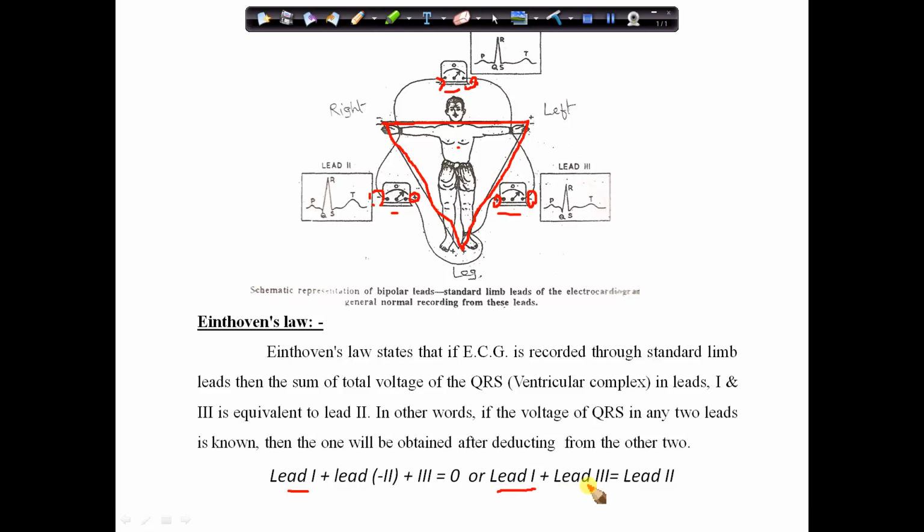Like if lead 1 and lead 3 potential is known, you can find out the potential of lead 2. Here the sign is negative because it is attached in the reverse direction. So you can say lead 1 plus lead 3 minus lead 2 is equal to 0. This is known as Einthoven's law.